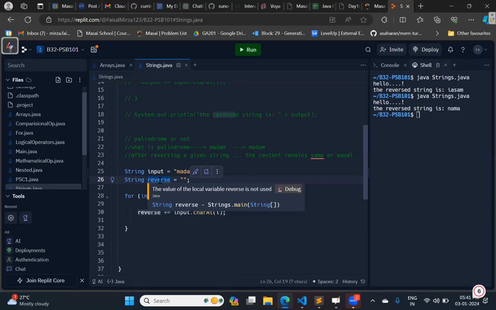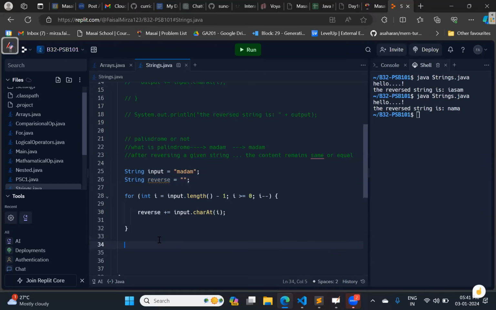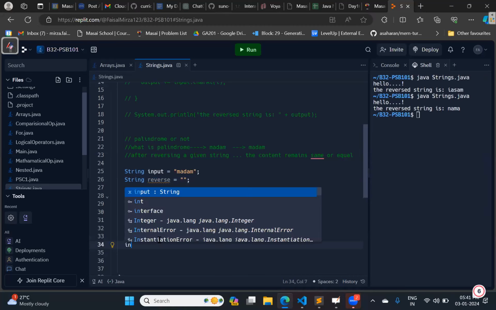How to check the content of two strings? Remember our day one. I have told you how to check the content of two strings. What exactly do you need to do? Which method is there to check the content?